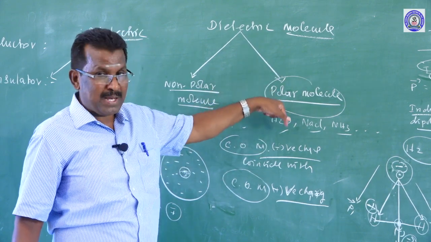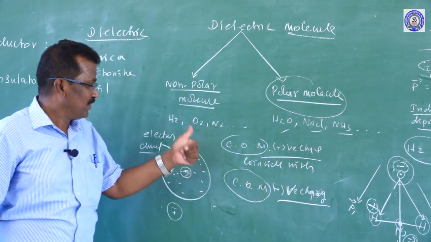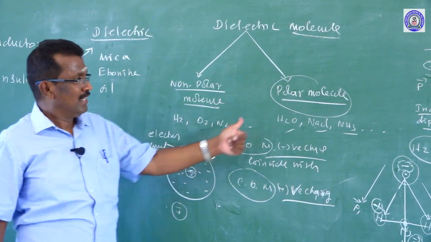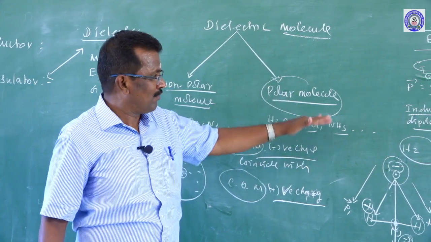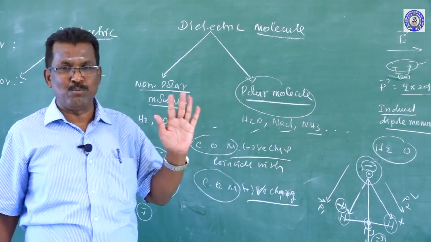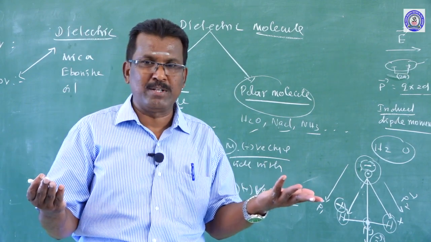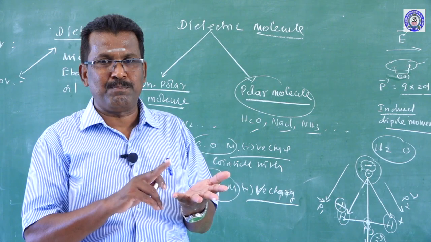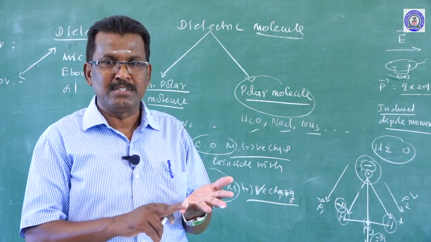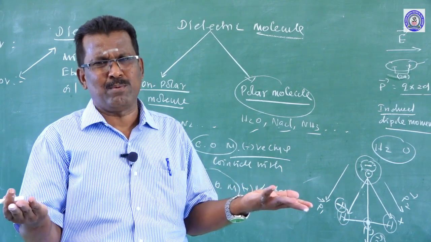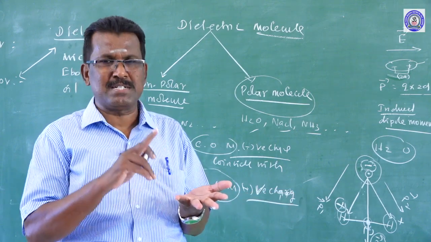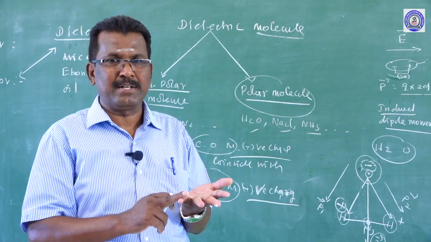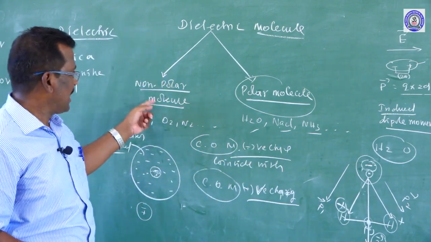They produce a permanent dipole moment, but when placed inside an electric field, they produce an induced dipole moment. Even in the absence of an electric field, the polar molecule produces a permanent dipole moment. They may ask you to distinguish between the polar molecule and the non-polar molecule. For the non-polar molecule, the first point is that the center of mass of positive charge and the center of mass of negative charge, or center of gravity, coincide exactly at the same point. Those molecules are called non-polar molecules.